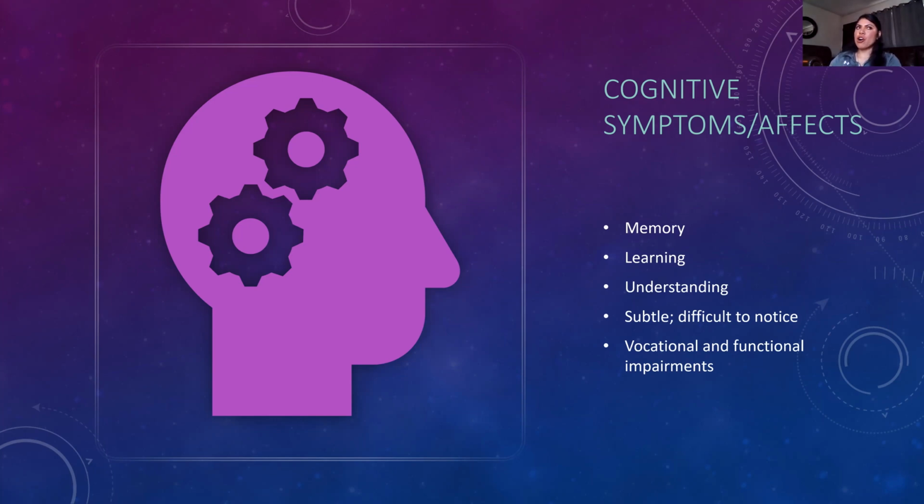But it's very hard to see if someone is having cognitive symptoms because we can forget a few things here and there, like a phone number or taking out the trash, just something so tiny that's a small task. And many don't really know that that could be an issue. That's why it's important, they say that it needs to be a month to 6 months of really being able to see and track these symptoms to have a true diagnosis. And there's also vocational and functional impairments.